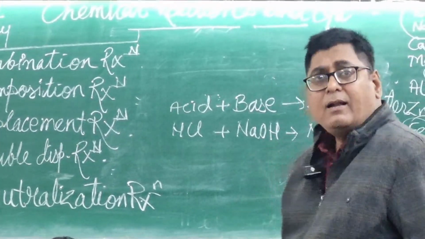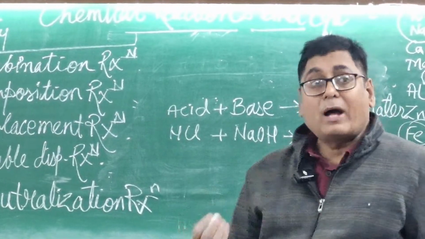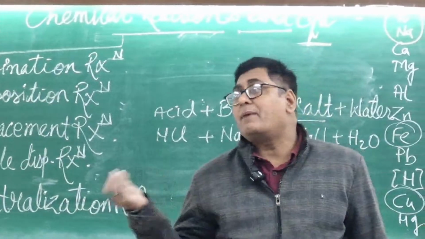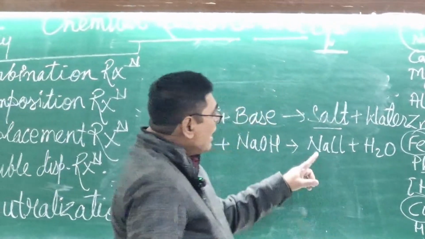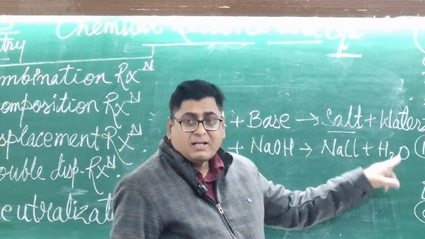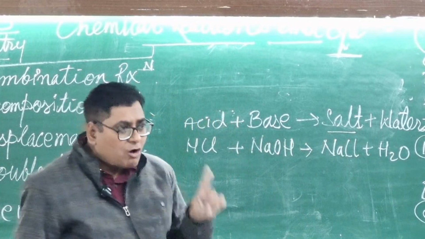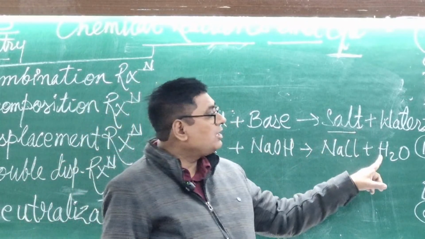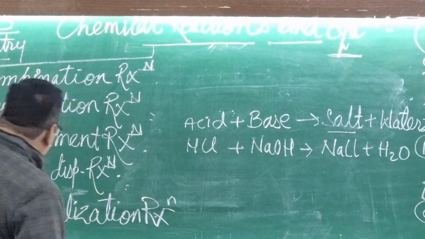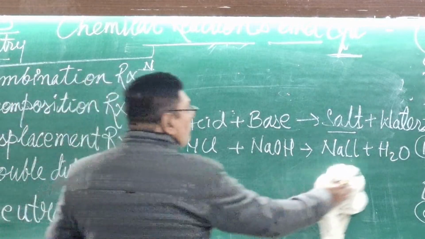Whenever you say this is a neutralization reaction, you should point out some neutral material here. What is the neutral material here? Neutral, NaCl or H2O. H2O is neutral. H2O is neither acid nor base. Its nature is neutral.